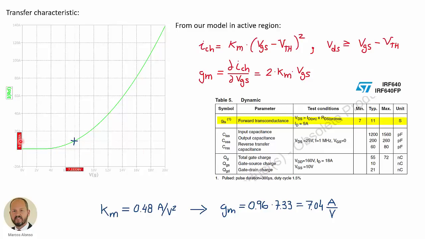So in our case, for 9 amperes, we have 7.3 volts VGS with the value of K sub m that we have. This is the value of the transconductance. This is this expression. So if we substitute, we get a value of 7 Siemens, amperes per volt, which is similar to the value given by the data sheet.